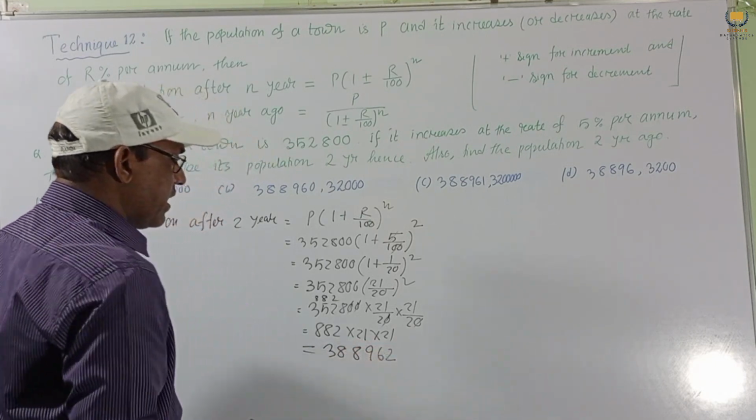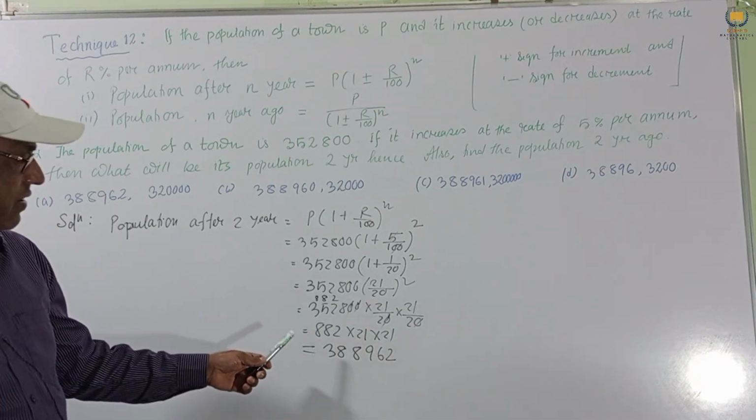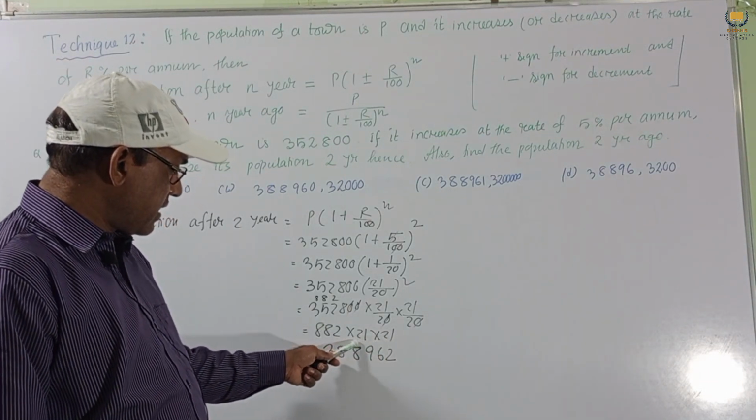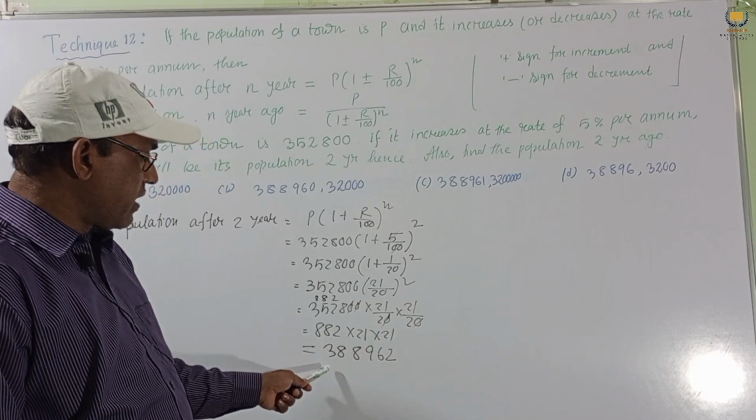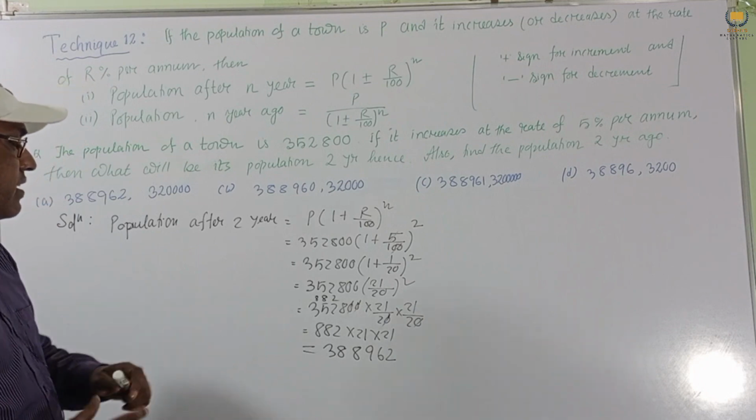This result will be 388962. We get this one, so this is our answer. If we multiply this 3, this is 441 into this, we get this result. So the population after 2 years, this is our answer.